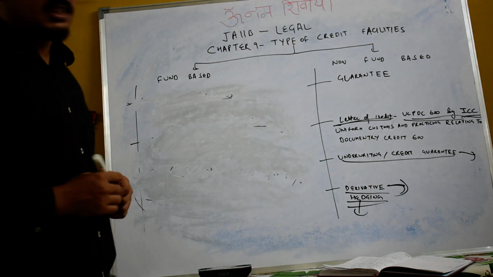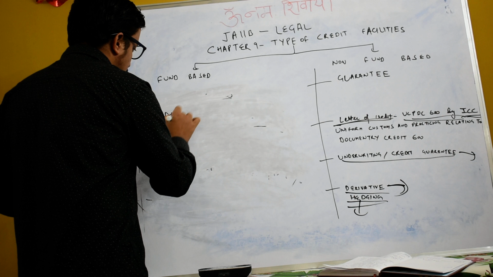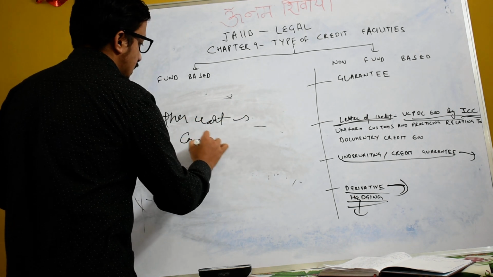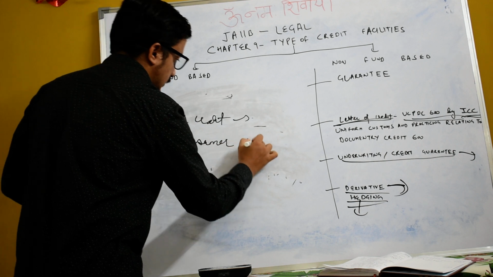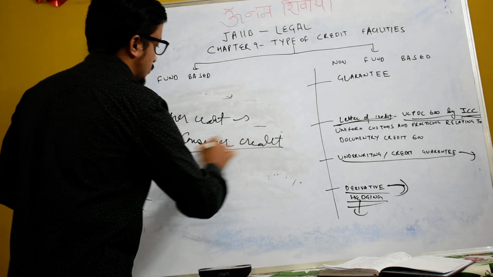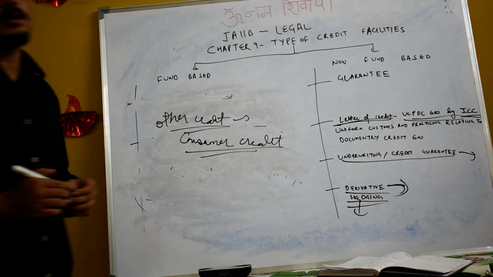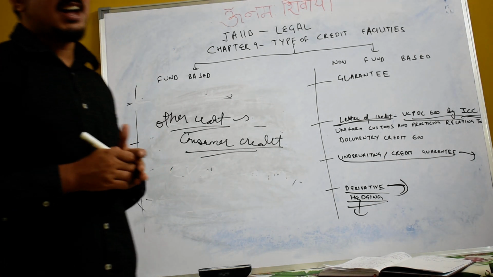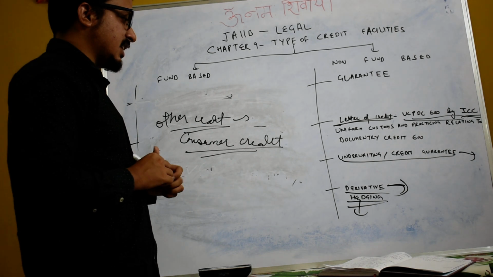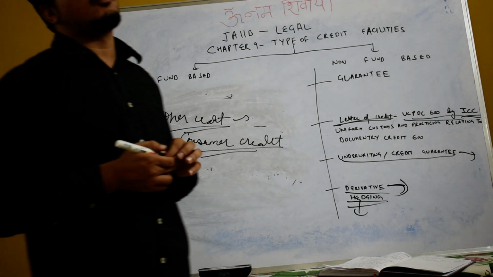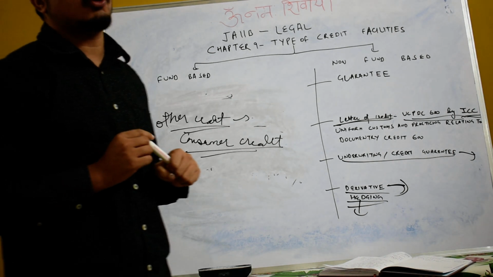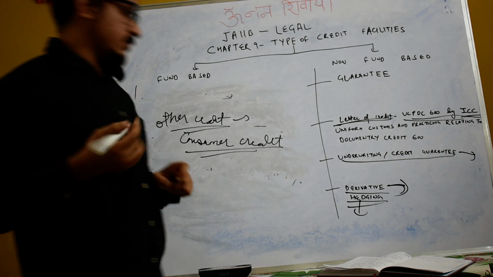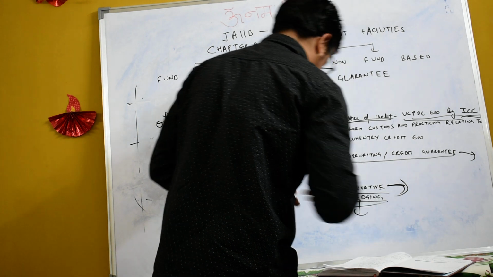Now one more credit facility is there: other credit, like consumer credit, Bajaj Finance, credit card loans, small loans. Like when you go to purchase a washing machine, they will give you Bajaj Finance no cost EMI. They are all considered other credit. Actually nowadays it is booming like anything. Previously consumer credit loans were very few. Now they have a very good market in that.